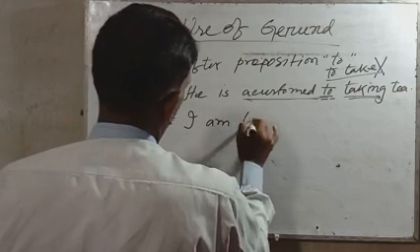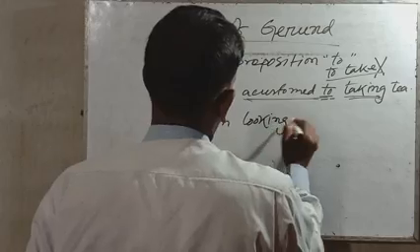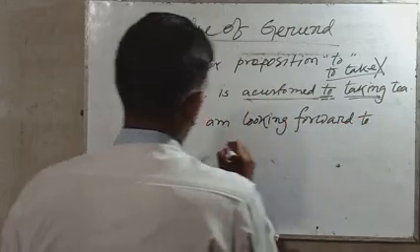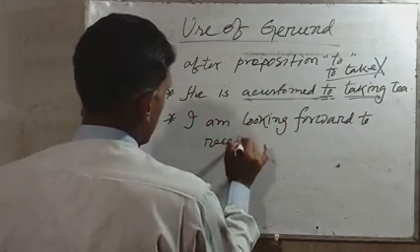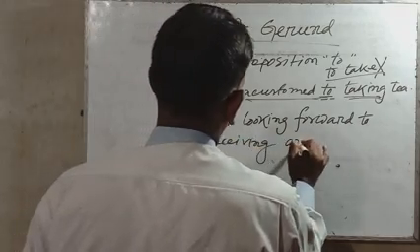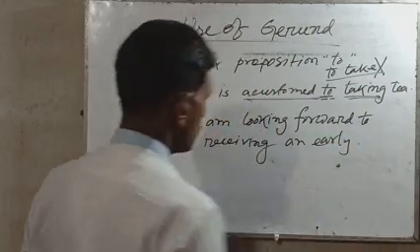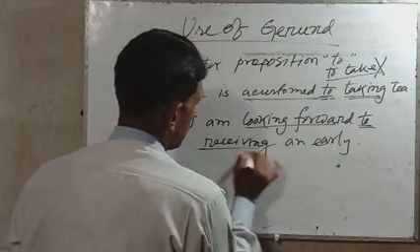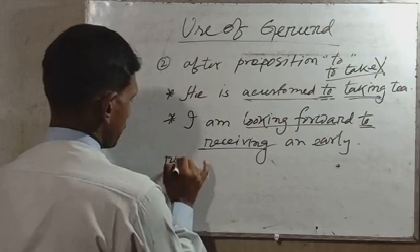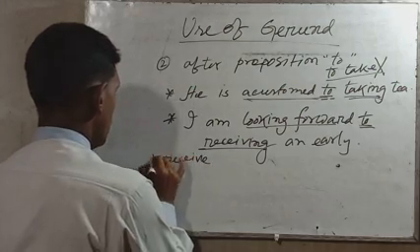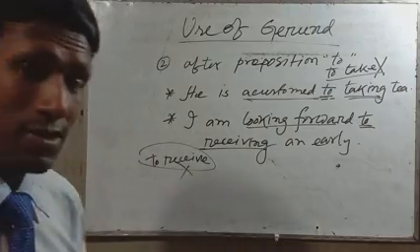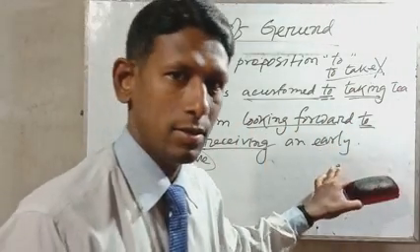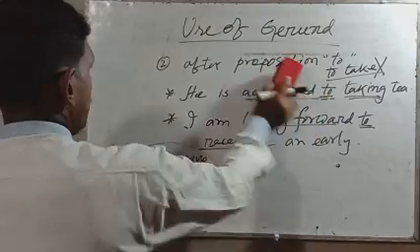Another example: I am looking forward to receiving an hourly. So dear students, looking forward to, that to is a preposition. Looking forward to receiving, not to receive. That is wrong. What is the right sentence? I am looking forward to receiving an hourly. That's clear.